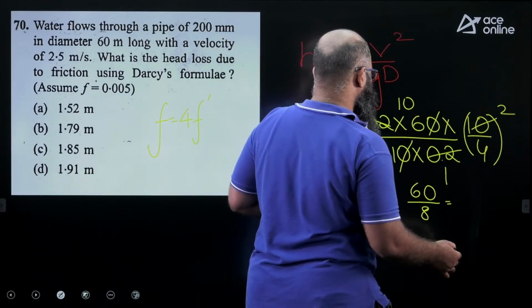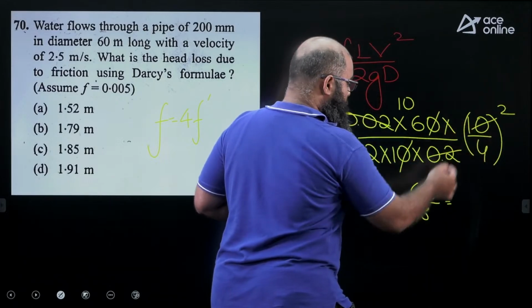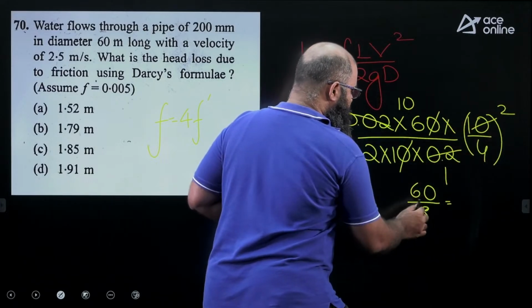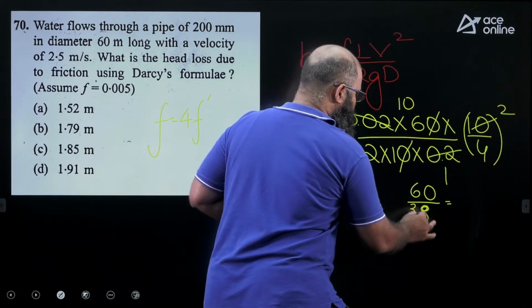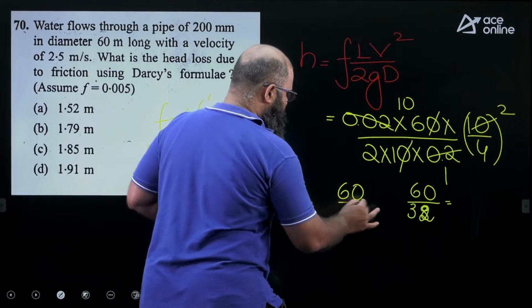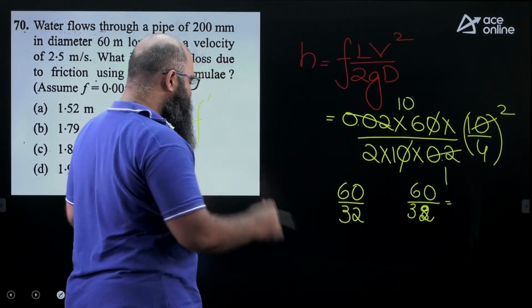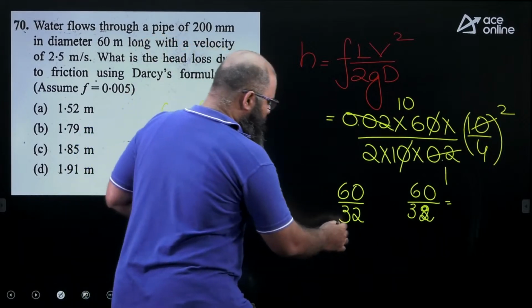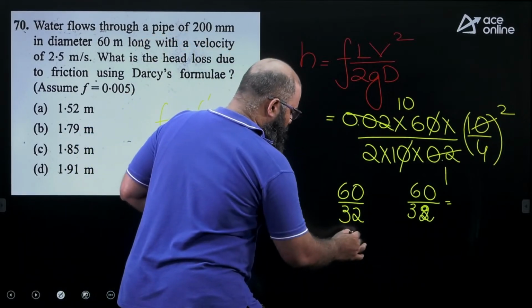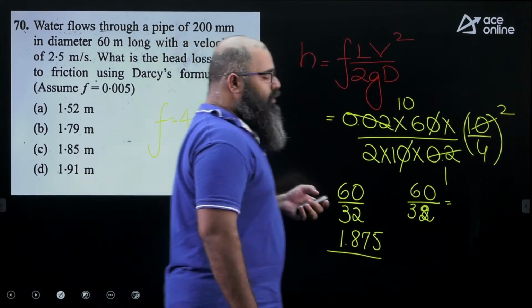I'm having over here, sorry, 4 square. Now 4 square means 16. So this is, let us say 32 over here. 60 divided by 32. If you check this particular value, 60 divided by 32, it will come out to be equal to, let us say 1.875.